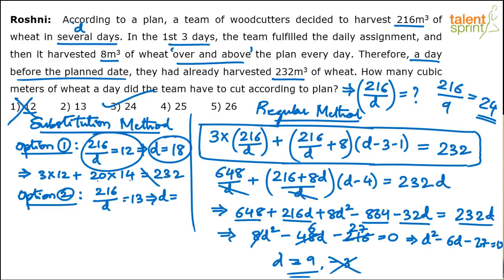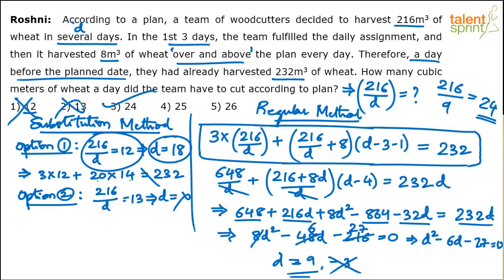What is 216 by 13? 10 plus 86, right? 86 is not divisible by 13. So this will result in what? A non-integer value. Hence, this cannot be the answer. See, number of days has to be an integer value. It cannot be a non-integer value here. Usually it is an integer value. So this also gets eliminated.